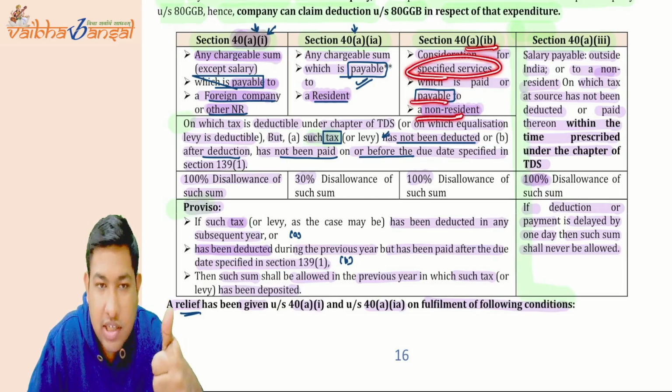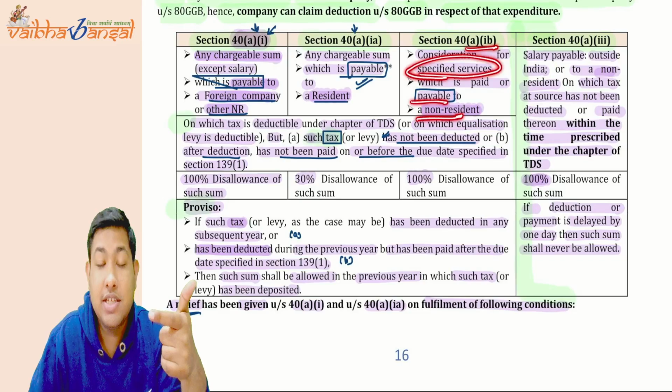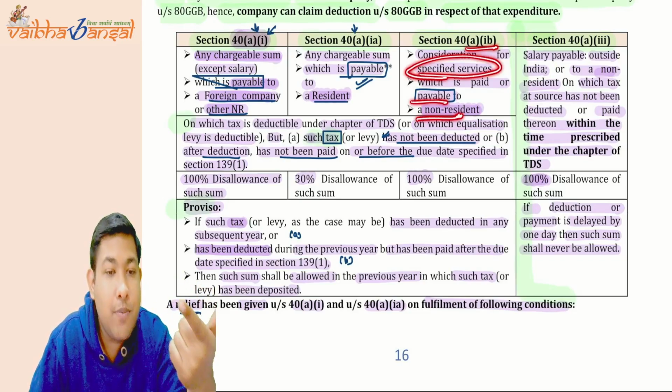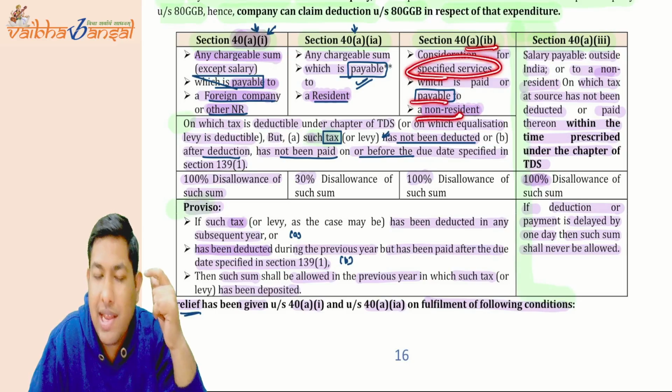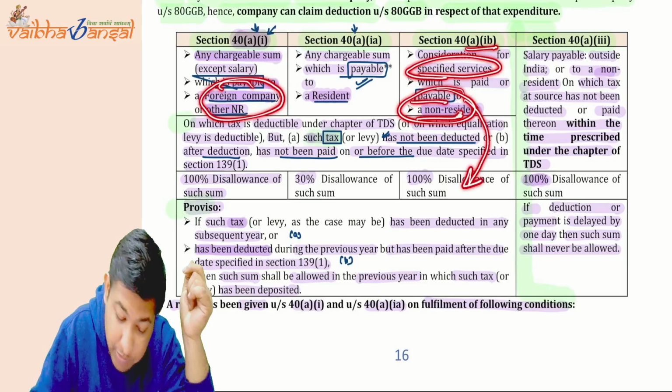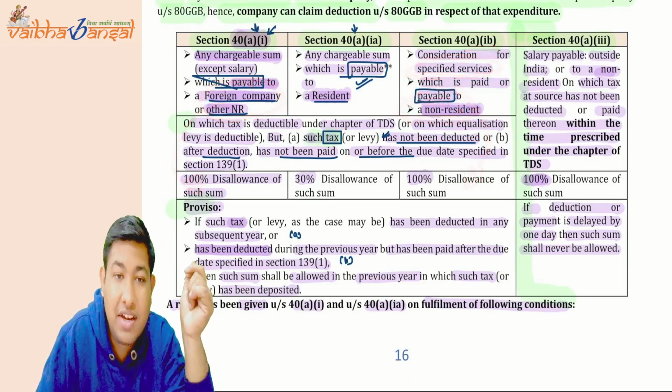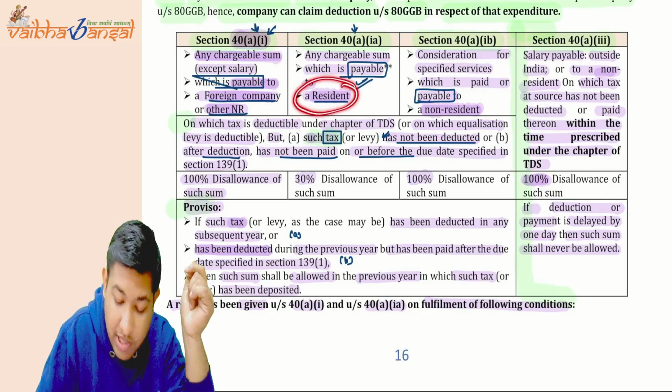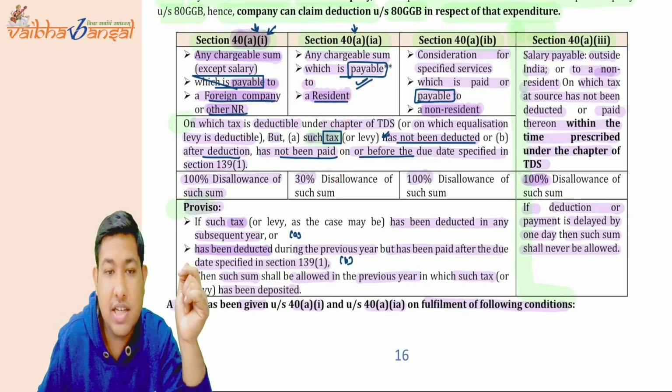Either you have not deducted the TDS, or the second condition is that you have deducted but not deposited the TDS on time. In these particular cases, for non-residents, the whole 100% is disallowed to you. But for a resident, only 30% is disallowed to you.